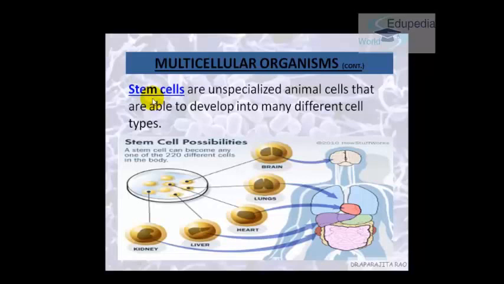Okay, so if somebody has a problem with his kidney cells, okay, the kidney cells are not functioning properly. So what scientists are trying to do is, if they put stem cells there and tell the stem cell that you differentiate into a kidney cell, so that will save a person's life.